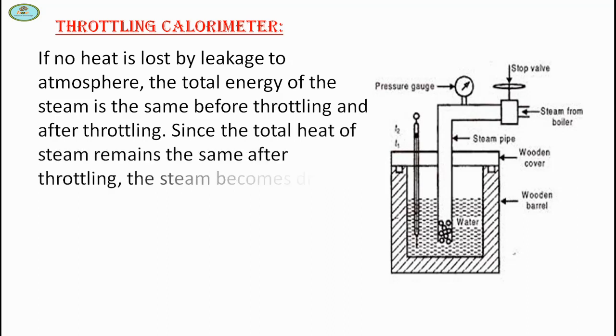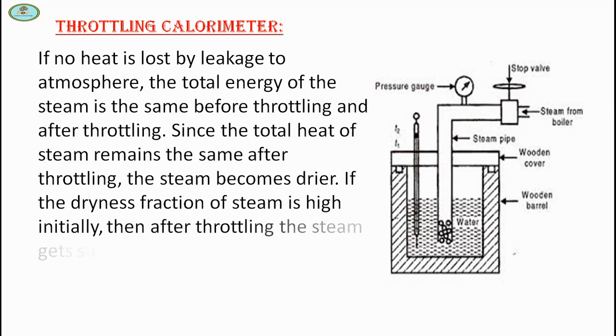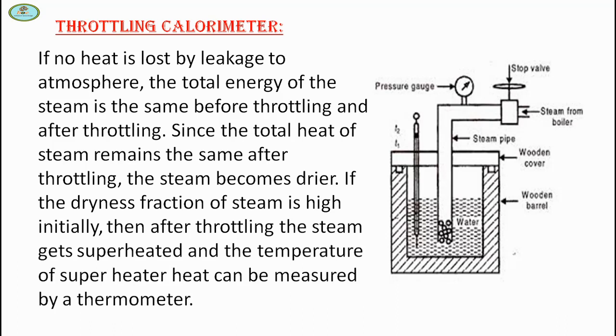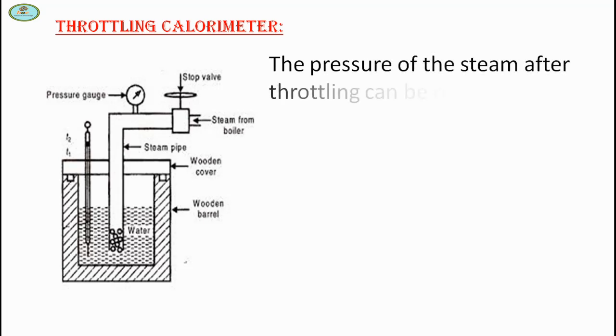If the dryness fraction of the steam is high initially, then after throttling the steam gets superheated and the temperature of the superheated steam can be measured by a thermometer. The pressure of the steam after throttling can be read by a manometer.